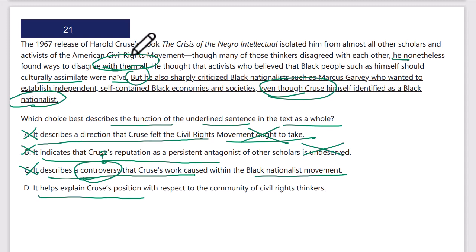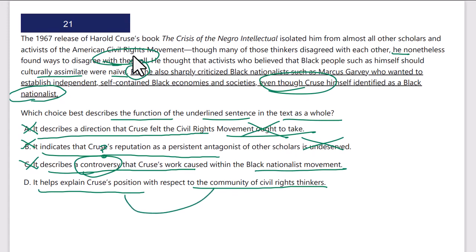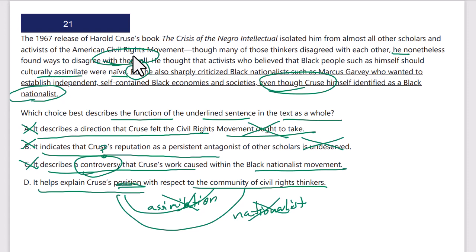Yes, it explains his position relative to other civil rights thinkers. He disagrees with those who want assimilation, right? That's part of it. And he disagrees with those who want assimilation. He disagrees. And even if you're a nationalist, as they give another example, he disagrees with that too. So his position is generally disagreement, and that's what it is. That's the purpose, to show his disagreeing position with respect to the community of civil rights thinkers. D is correct.